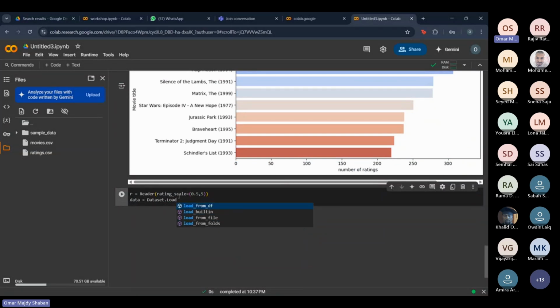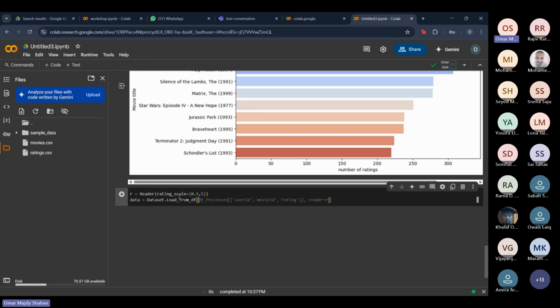So we're going to use something else called a dataset, which is a class that's given. It's basically the same thing, I don't want to overcomplicate it. Basically, this is another way to save this data. And we're using the method called load from DF, or data frame. This method is basically built for people who want to move their data from pandas to this model.